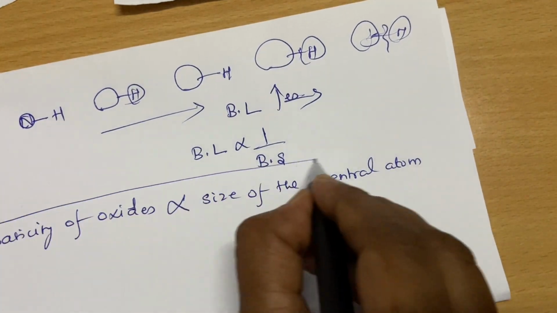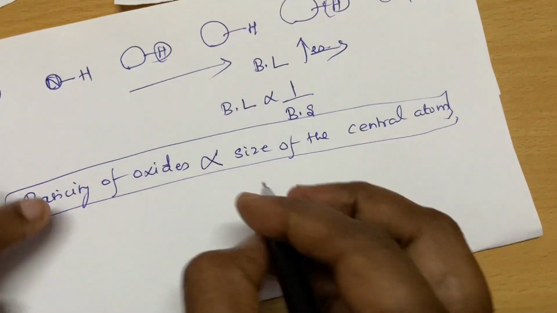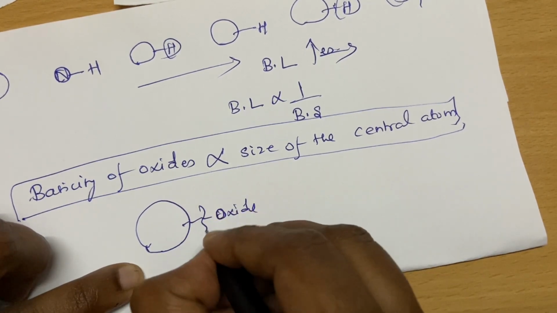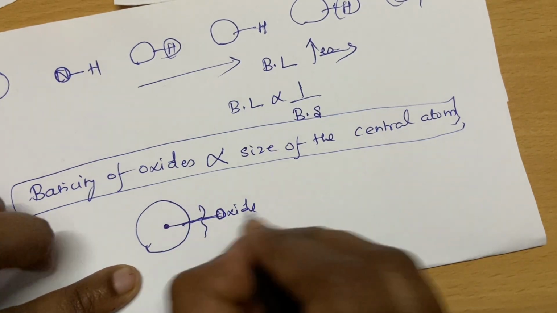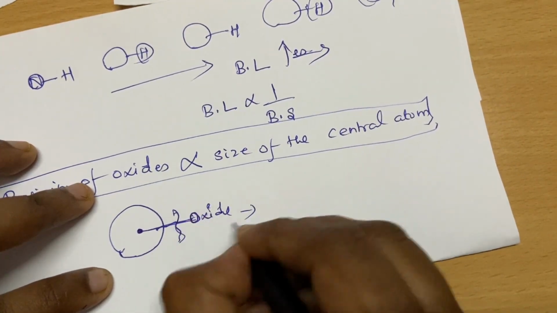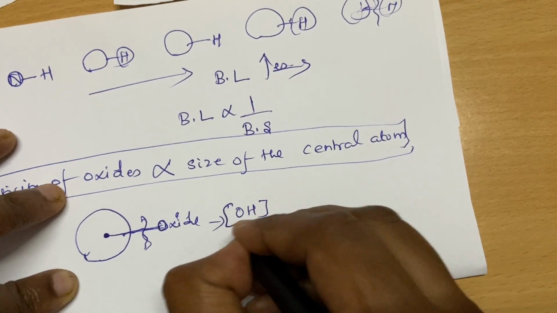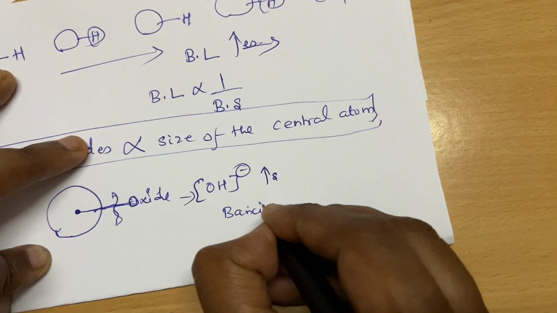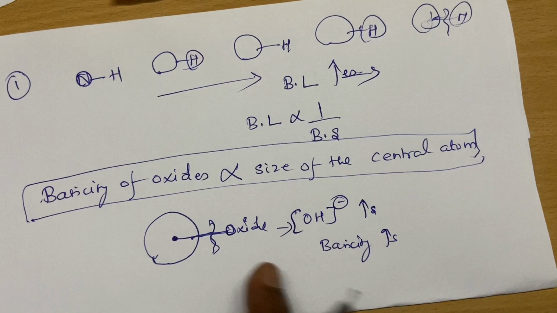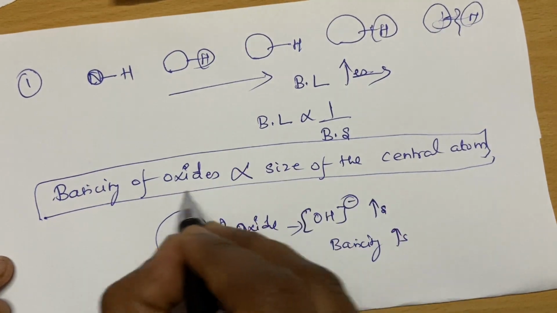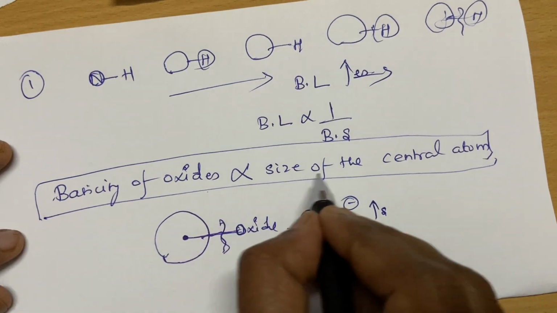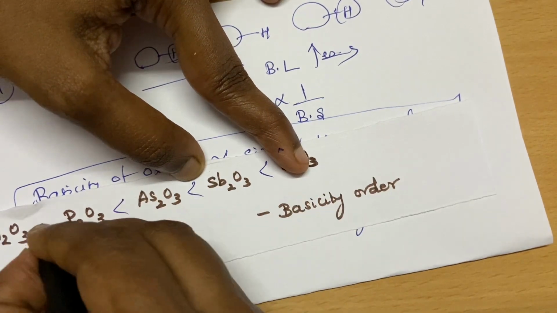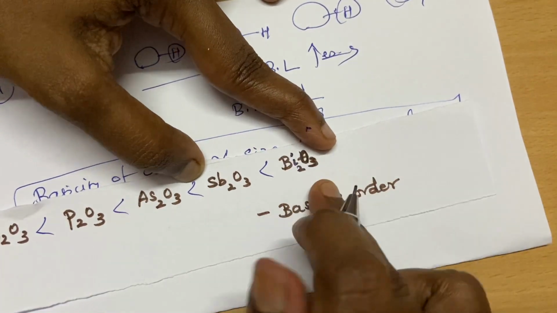So what happens if the size of the central atom is more? The oxide can be easily broken. I told you, the bond length will be more. If it gives oxide easily, your concentration of OH minus ions will increase, isn't it? So what happens to the basicity? The basicity will increase. So the basicity of the oxides or hydroxides, both, is directly proportional to the size of the central atom. So bismuth oxide is more basic.